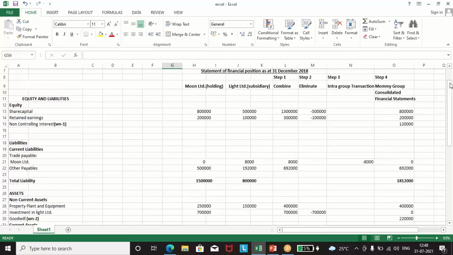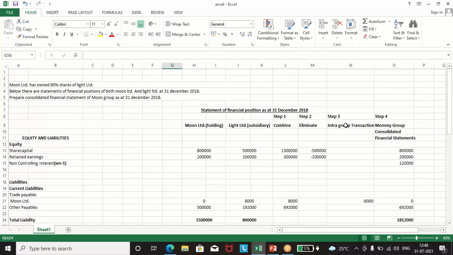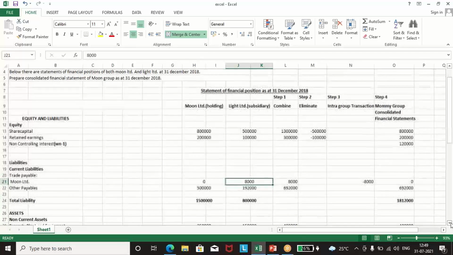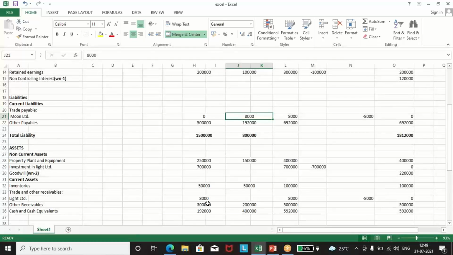Third step, we'll eliminate the intra-group transactions. As we have seen, 8,000 trade payable for Light Limited, and similarly 8,000 trade receivables for the Moon Limited. So we'll eliminate it, as it is trade payable for the Light and trade receivable for the Moon. So intra-group, we'll eliminate it.